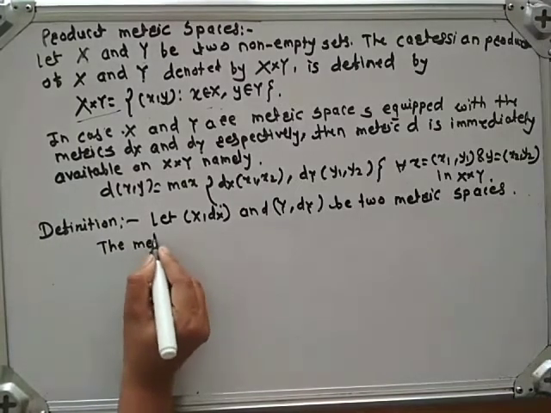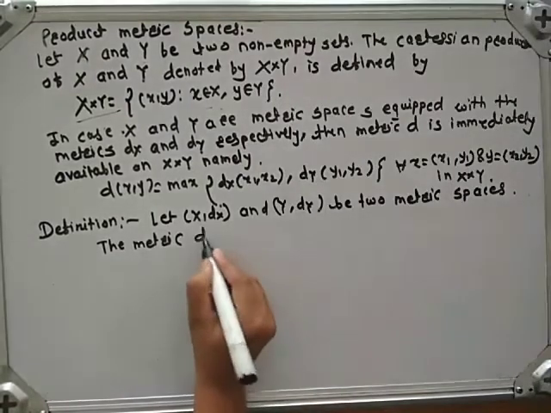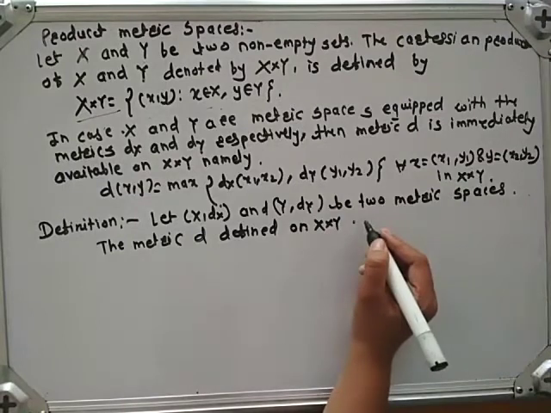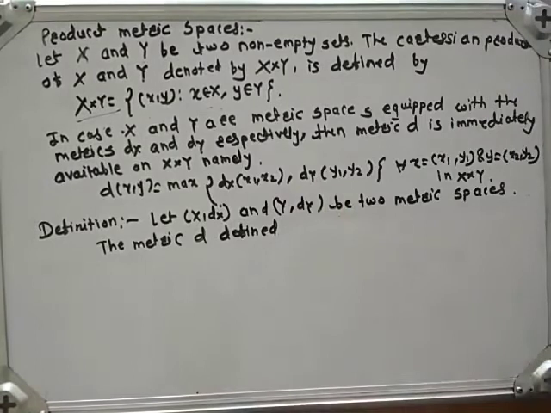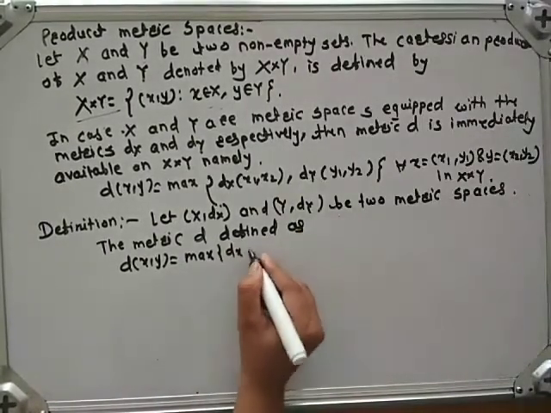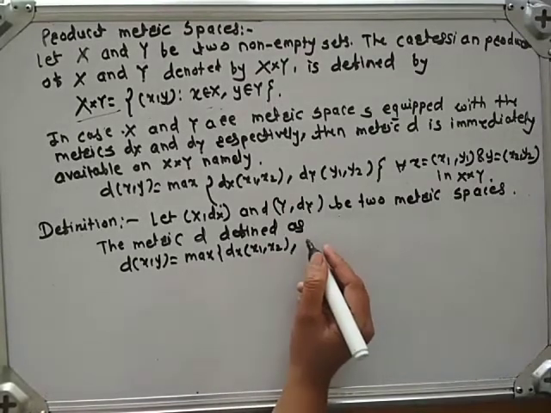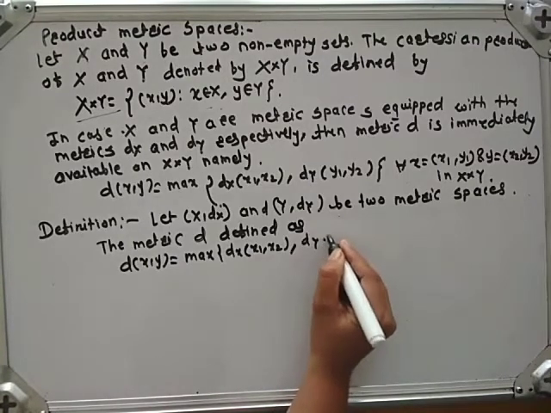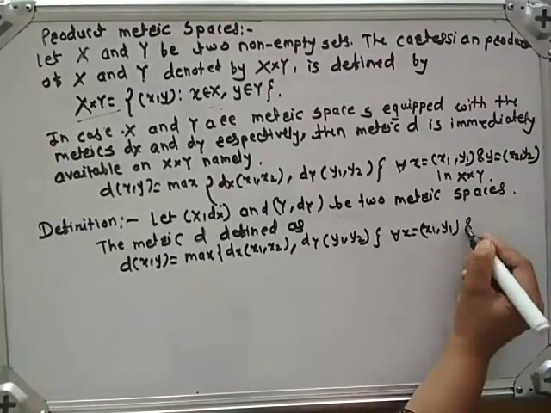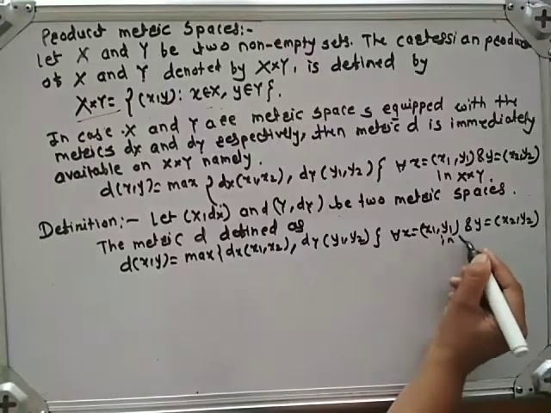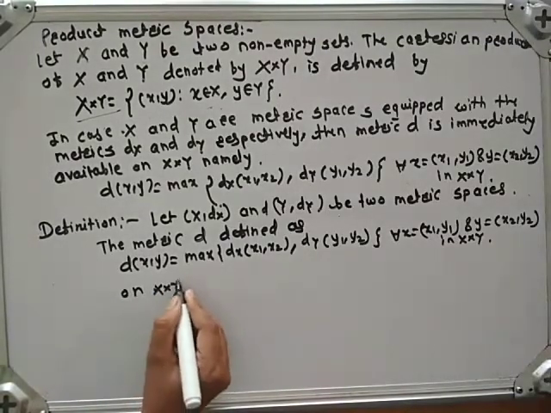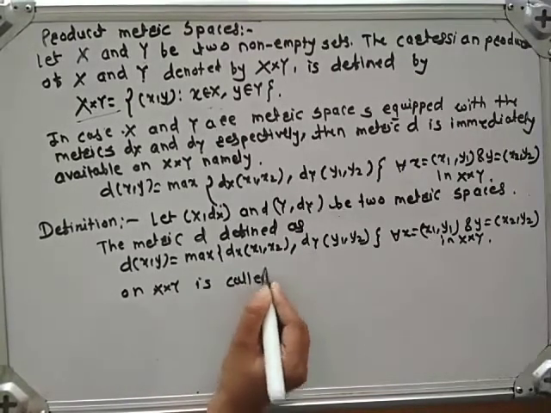Then the metric d defined on X cross Y, defined as d of (x, y) is equal to the maximum of dX of (x1, x2) comma dY of (y1, y2) for all x equal to (x1, y1) and y equal to (x2, y2) in X cross Y, is called the product metric.